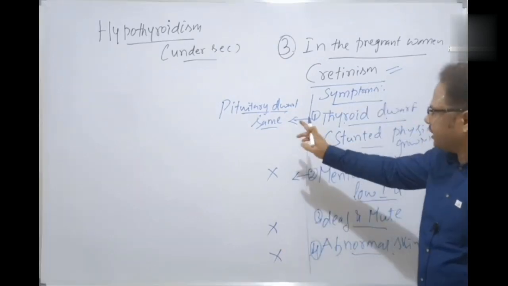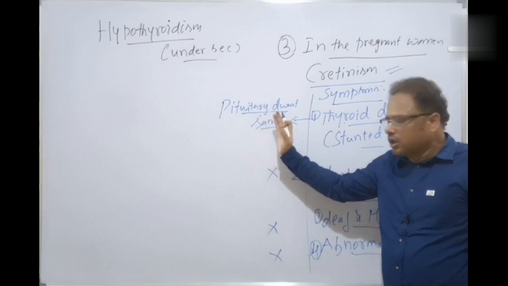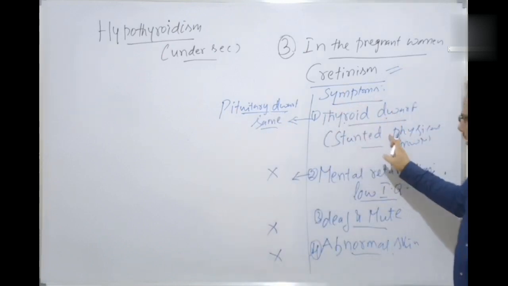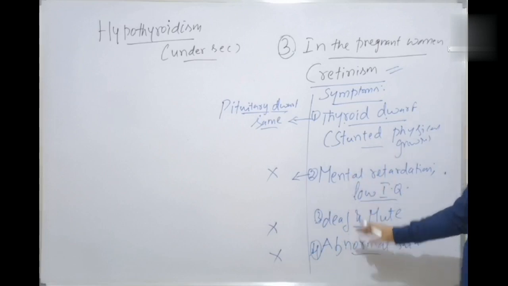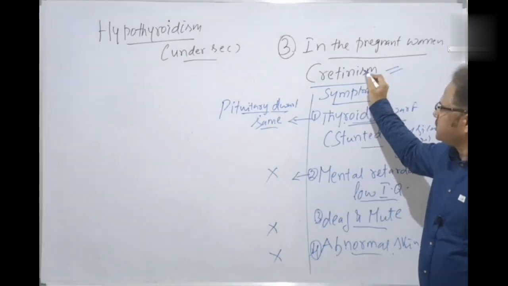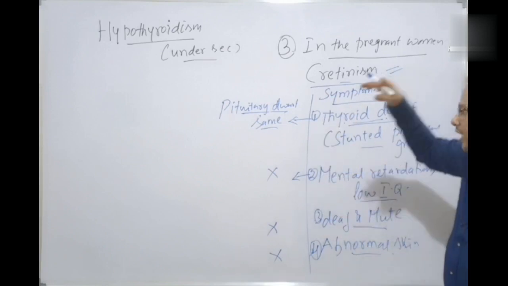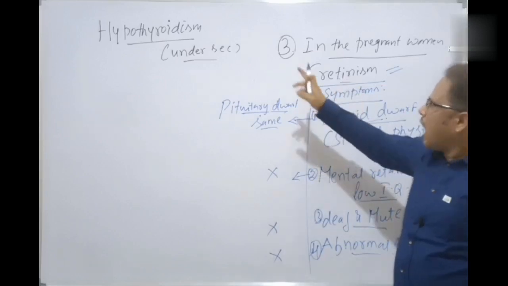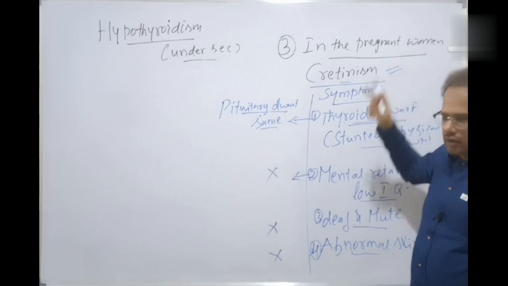So what is the conclusion? In the pituitary dwarf, except for the stunted physical growth, everything is normal, whereas in the thyroid dwarf, stunted growth, mental retardation, deaf mutism, and abnormal skin are all there. So this is a serious manifestation. Thyroid dwarfism, that is cretinism, is a more serious manifestation with more severe disorders than pituitary dwarfism. That's the conclusion. And this happens because of hypothyroidism in pregnant women. Clear, students?